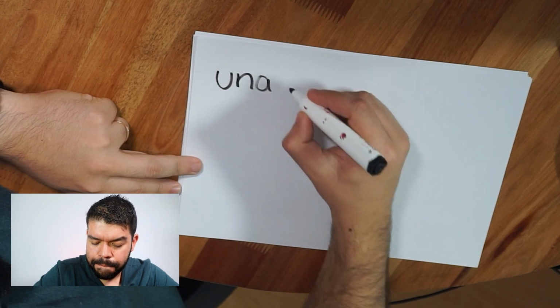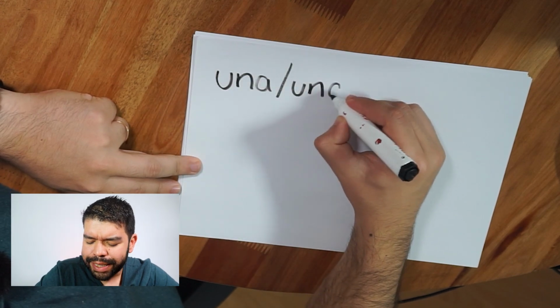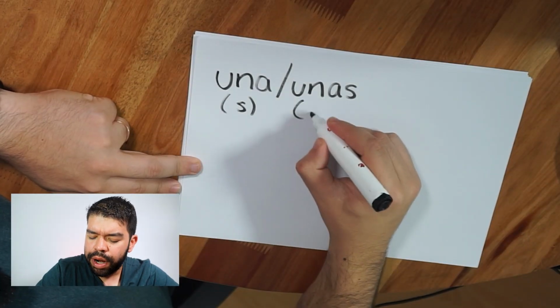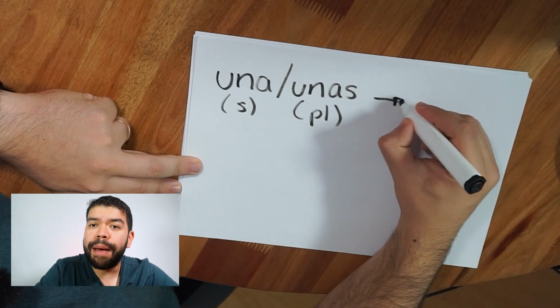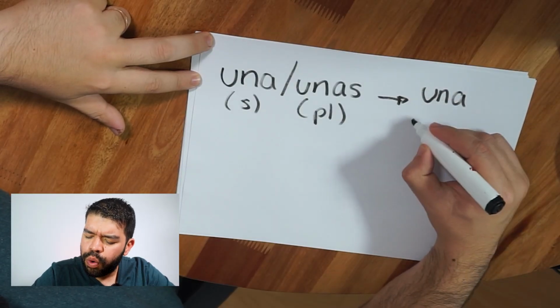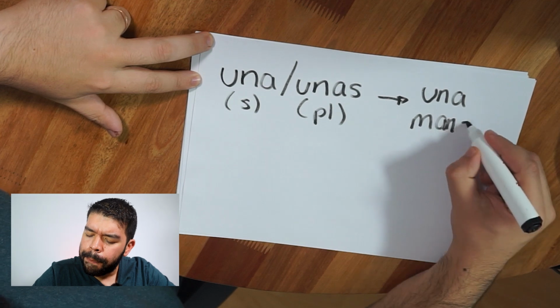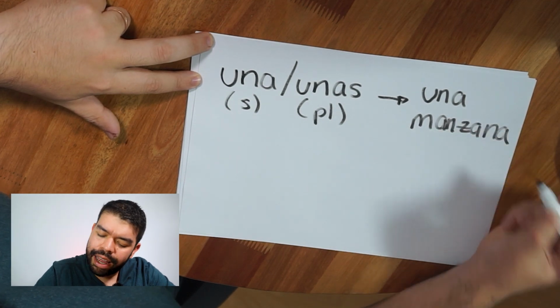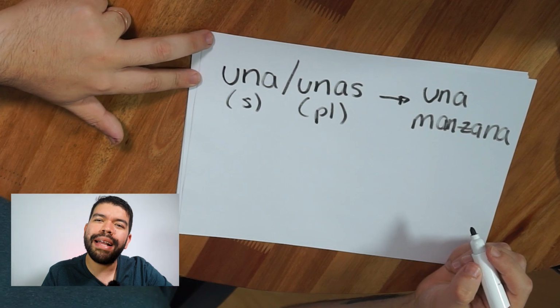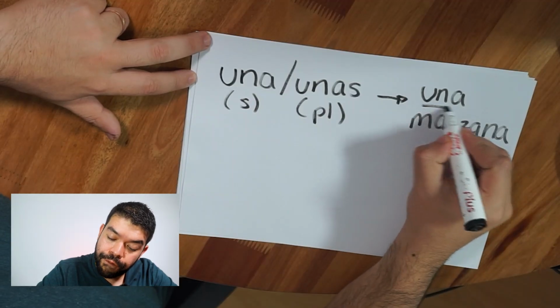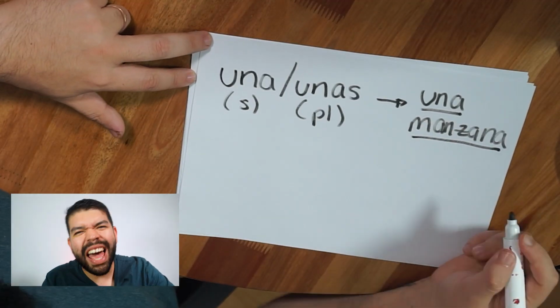Una or unas. And again, we apply the same logic here. Una is singular and unas is the plural form. An example for this one, let's keep the apples, because we already know that an apple is a feminine noun in Spanish. Una manzana. An apple. Any apple. Una manzana roja. And we'll talk about this in a minute. So we have feminine, singular, and indefinite.